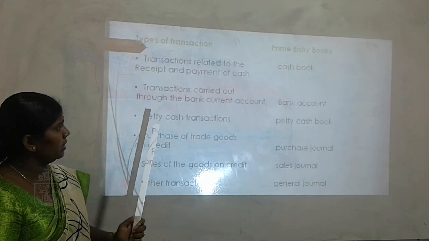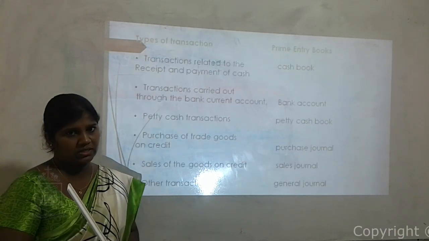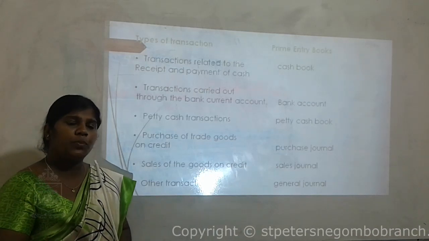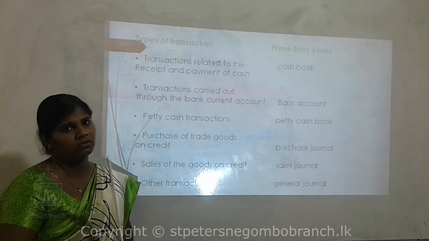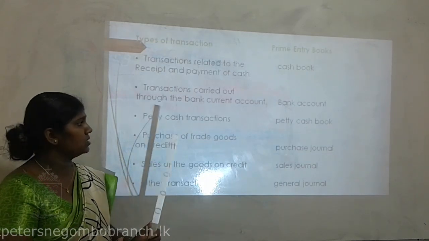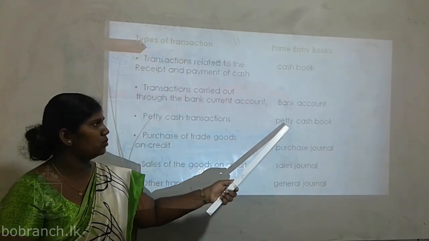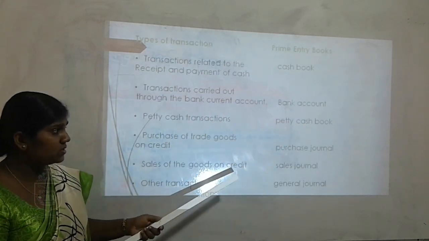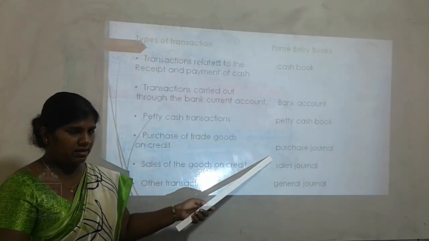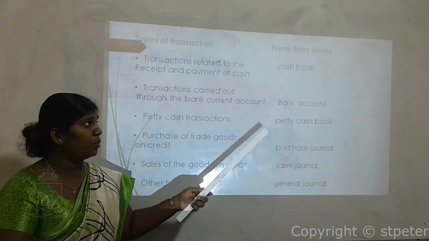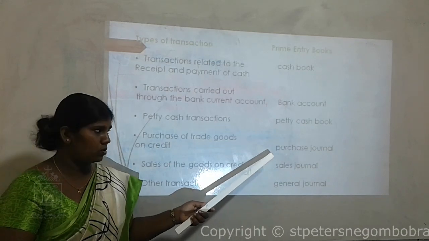Next one, petty cash transactions. That means if there are any small amounts of cash payments or cash receipts, we should record those transactions first into the petty cash book. Next one, purchase journal. Next primary book, purchase journal. I explained that primary books we also call journals.